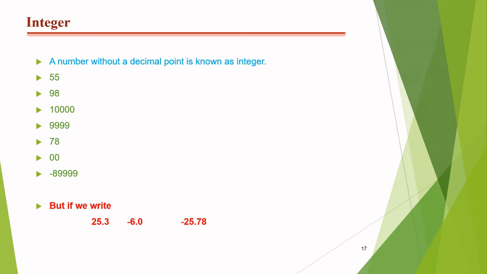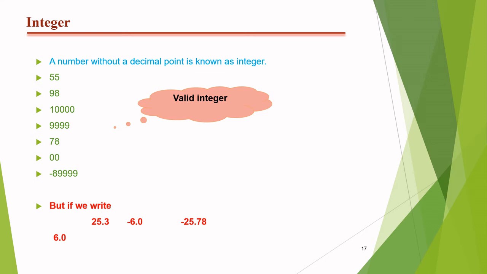Okay, so this is the most important point. In some competition exams, the questions will be set based on these conceptual logics also. So -25.78 is also not an integer. And 6.0 is also not an integer, because of what? There is a use of a decimal point.